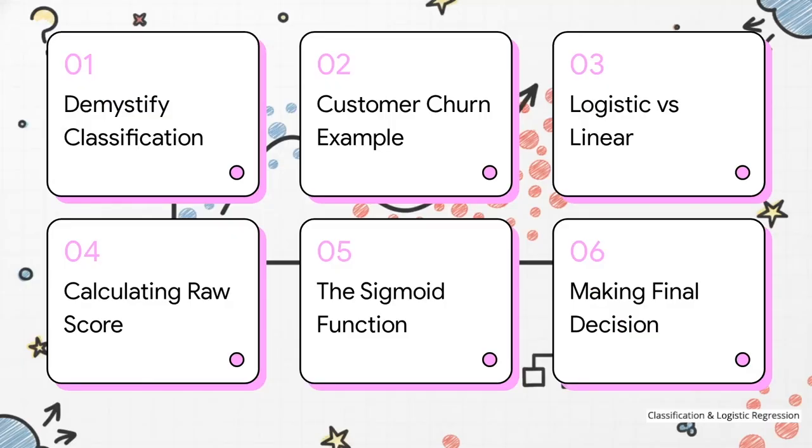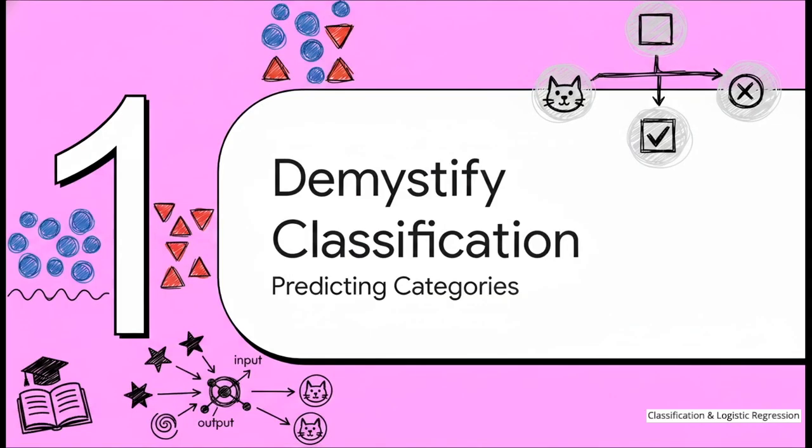Okay, so here's our roadmap for today. We'll start by demystifying classification, then we'll look at the customer churn example. After that, we're going to compare logistic versus linear regression before stepping through calculating the raw score, looking at the magic sigmoid function, and finally, making the final decision. Let's jump right into Section 1, demystifying classification, predicting categories, not numbers.